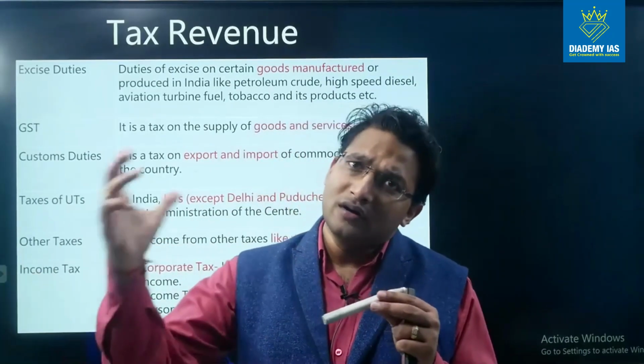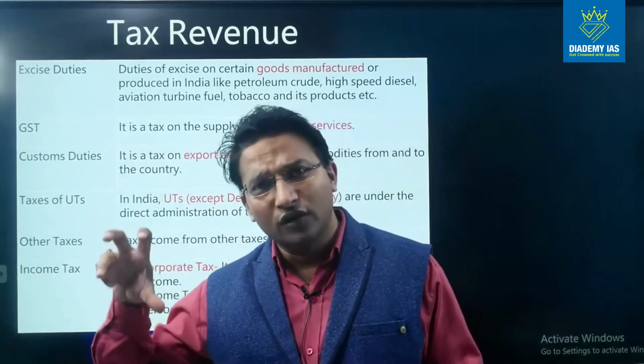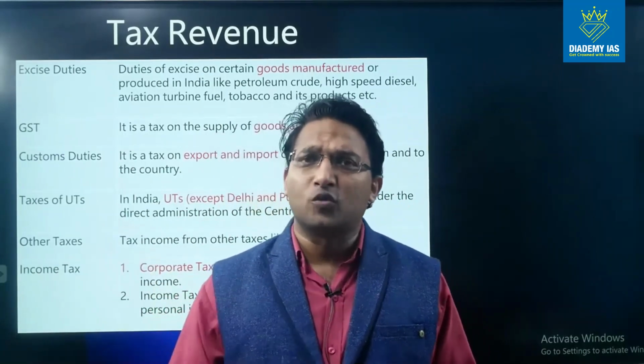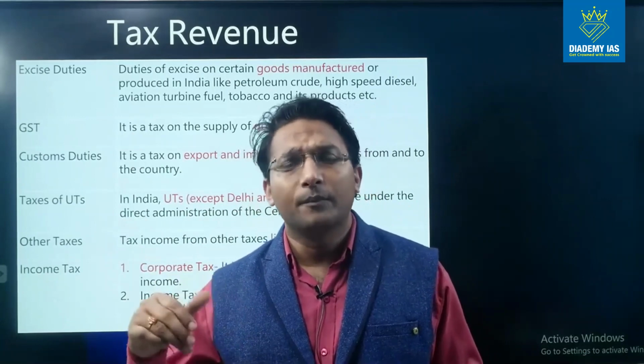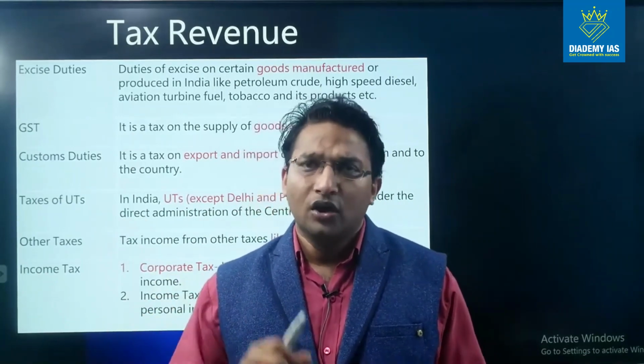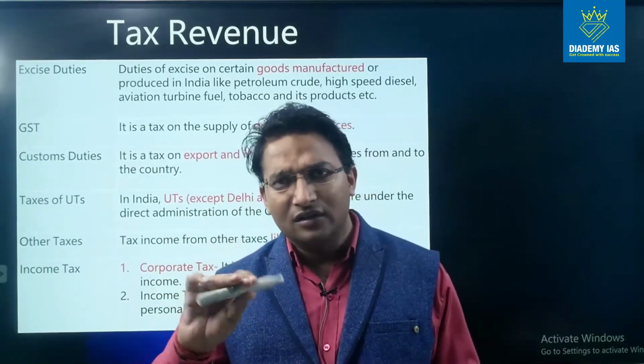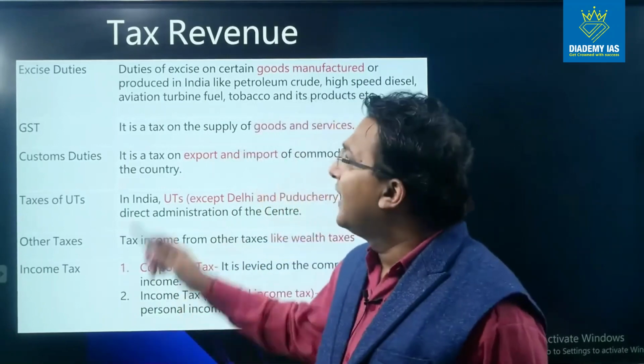So this is called the process of manufacturing. Conversion of input into the output through some process, that is called manufacturing. So on this manufacturing, the tax which is levied is called excise duty.